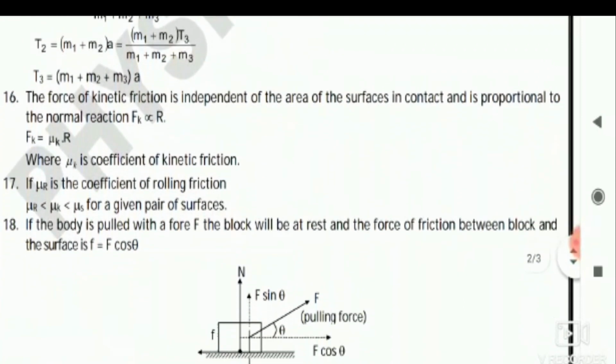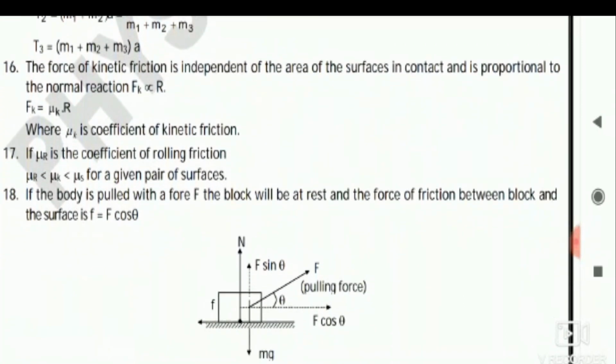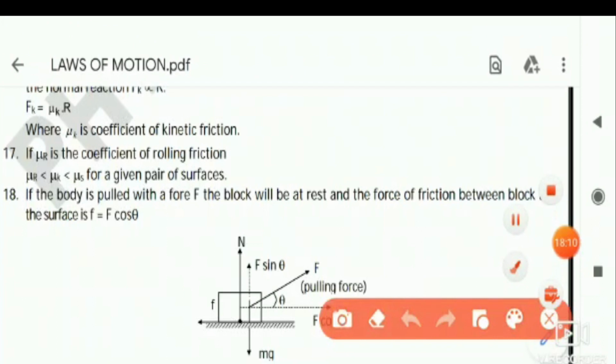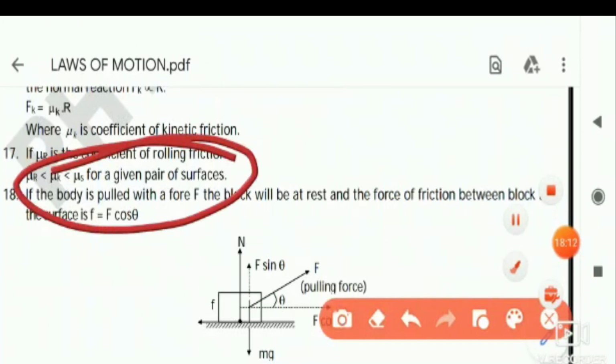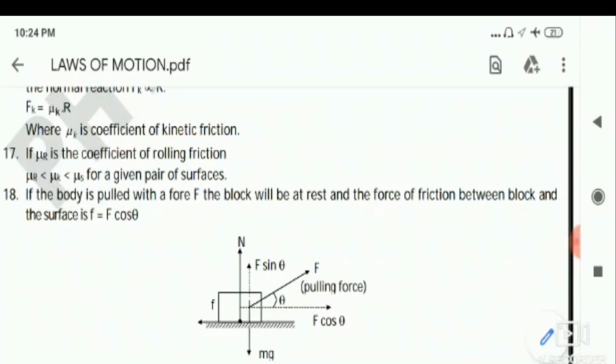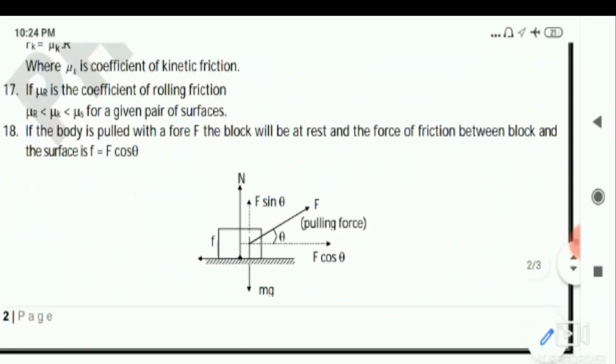Then 16th is simple, you can understand because it's a theory question. Then 17th also is based on that one. Kinetic friction, mu k is coefficient of kinetic friction. Then this relation is also important, sometimes asked as a theory question. Mu r, mu k, mu s. Mu s is coefficient of static friction. Mu k is coefficient of kinetic friction. Mu r is coefficient of rolling friction. Anyhow, this is simple only, you can understand.